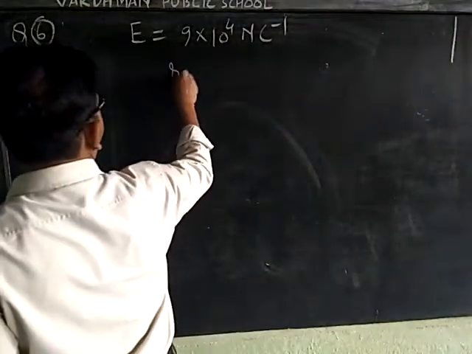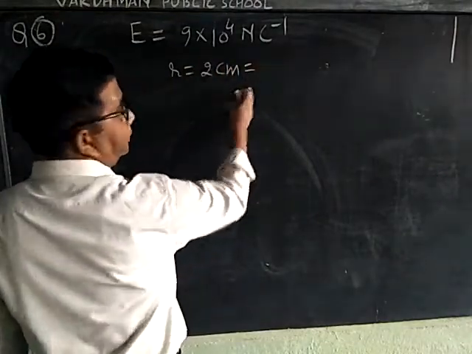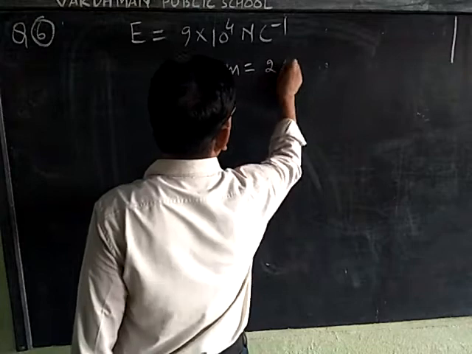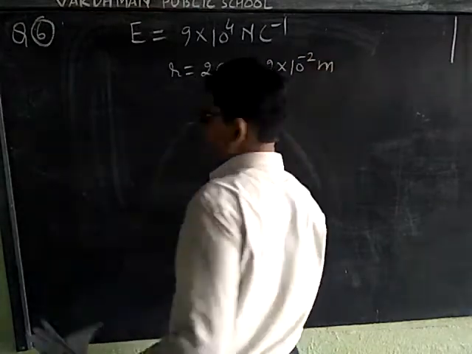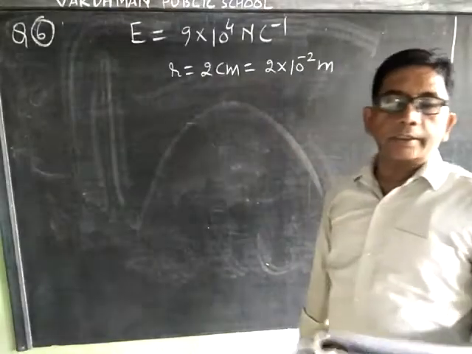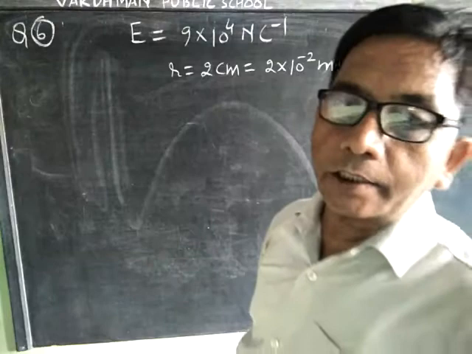Here r is equal to 2 centimeter. In meter we can write 2 into 10 power minus 2 meter. We have to calculate the linear charge density.